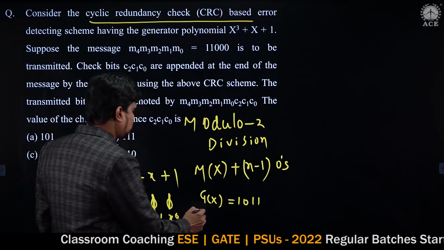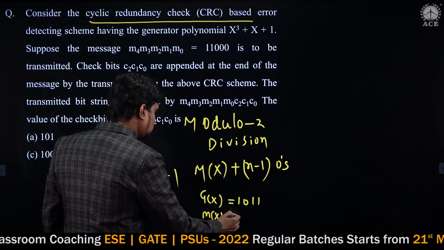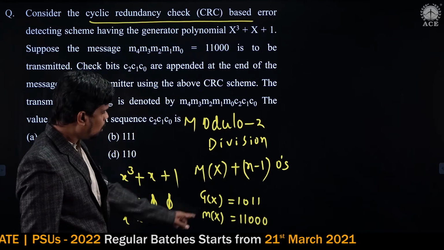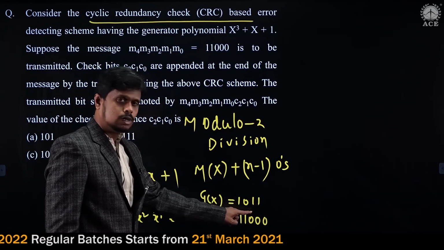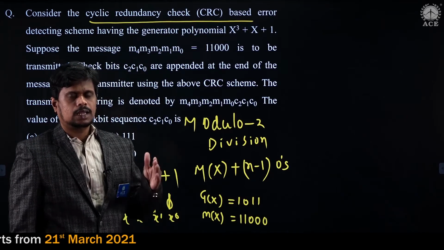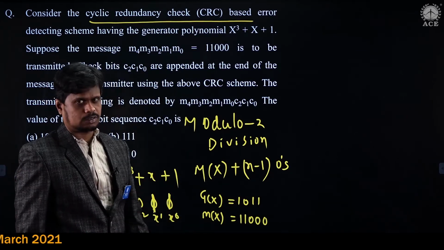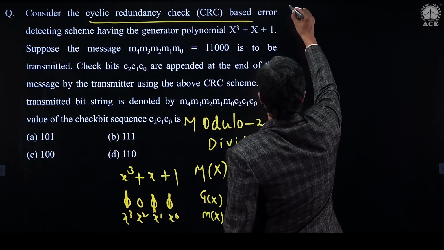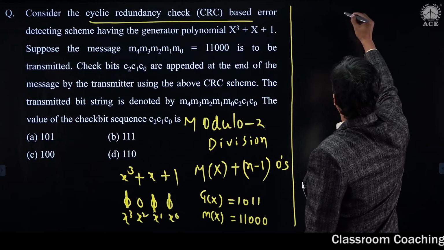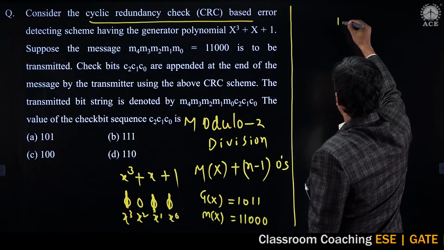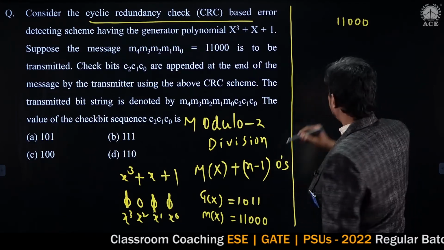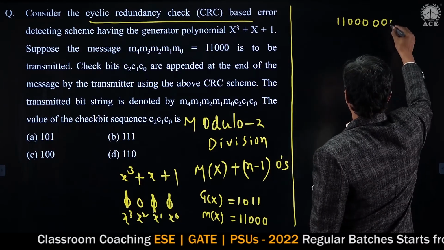And what is the m of x we have? The m of x is 11000. Since the g of x length is 4, before starting the modulo 2 division technique, we need to append n minus 1 zeros to the m of x. So look at, before starting the modulo 2 division technique, for this m of x, we are appending 3 zeros. These are the 3 zeros which are appended.